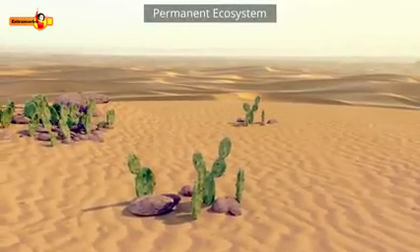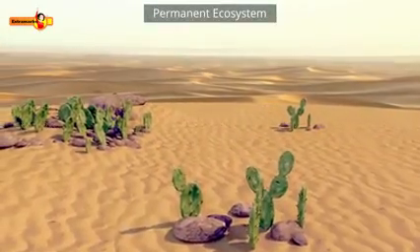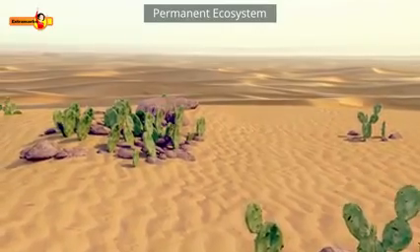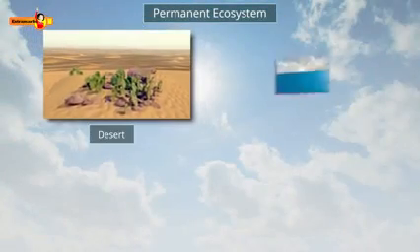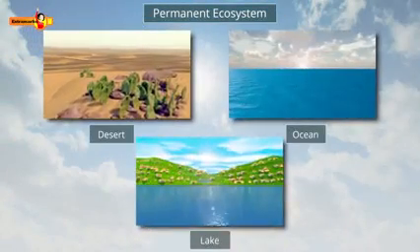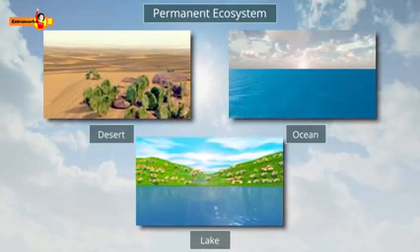A permanent ecosystem develops in a very long time period. Can you give some examples of permanent ecosystems? The desert, the ocean, or the lake we see are the examples of permanent ecosystems.